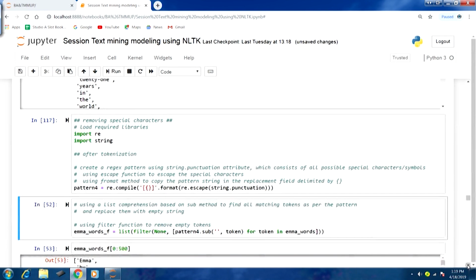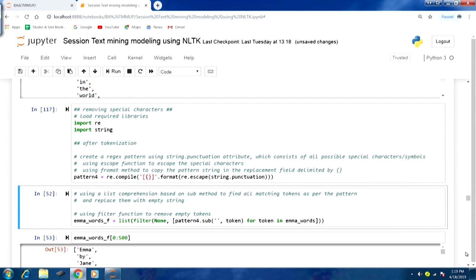Now, once we have the pattern object, we can use a list comprehension based on the sub method, and we will find all matching tokens as per the pattern. We will apply this pattern on our text, and right now we are dealing with the after tokenization scenario, so we will have our tokens. We apply this pattern on these tokens, find all the matching tokens, and replace them with the empty string.